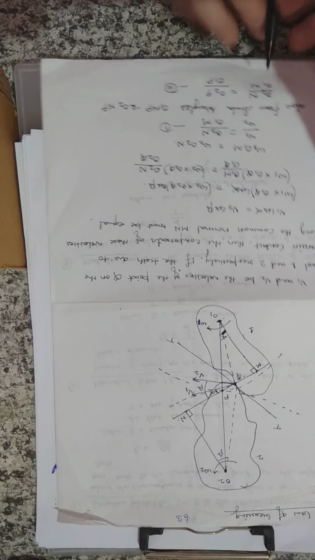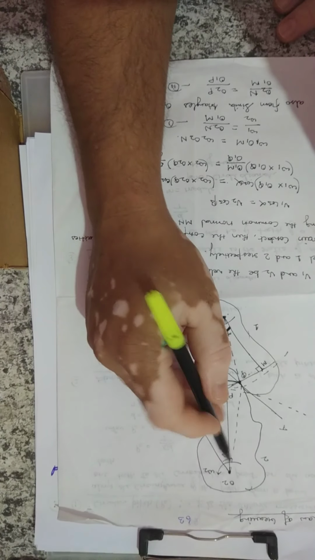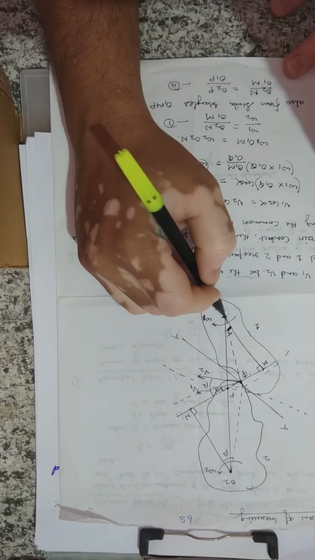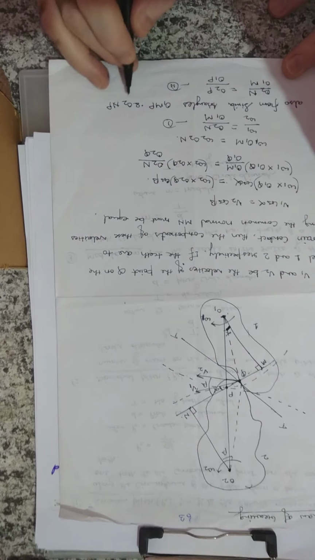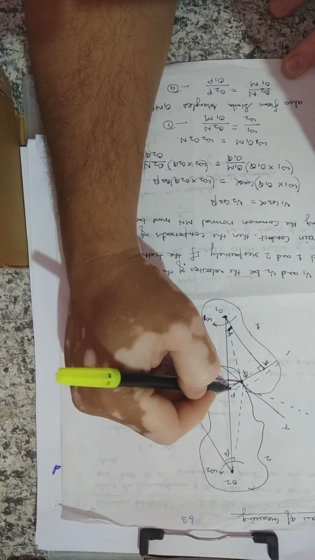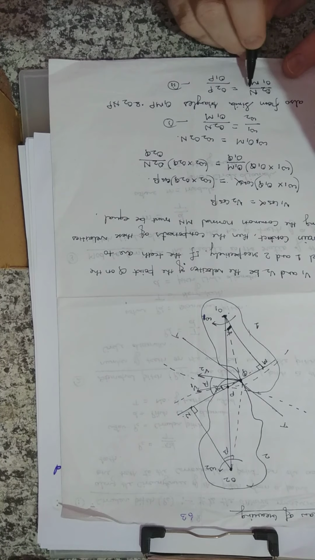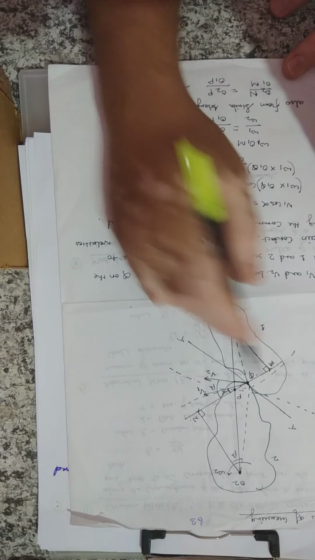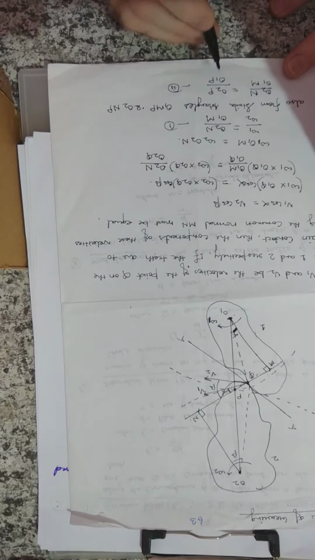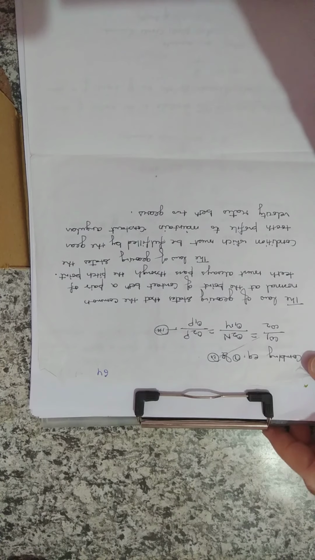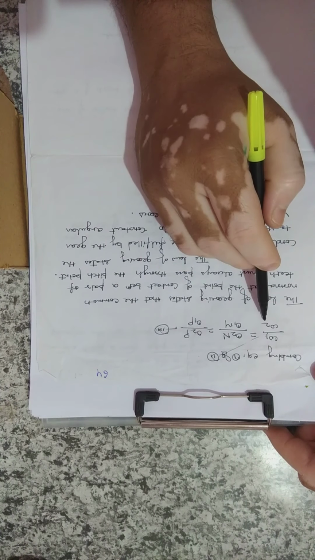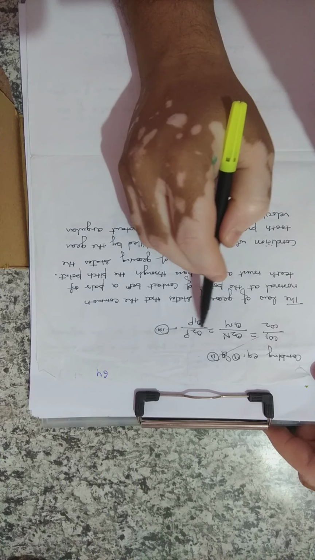Now also from the similar triangles, these are two triangles, O1MP and O2NP. From these two similar triangles, O2N divided by O1M is equal to O2P by O1P. This is equation 2. Now combining equations 1 and 2, omega 1 by omega 2 is equal to O2N by O1M is equal to O2P by O1P.